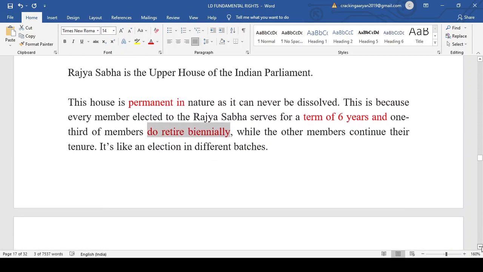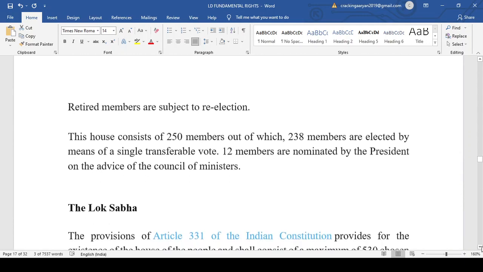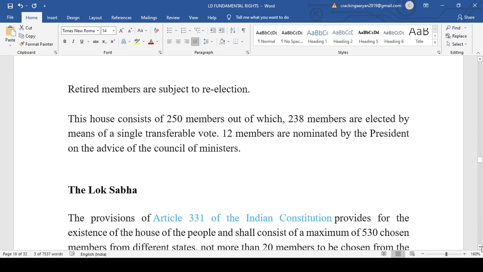So this is the upper house of the parliament, that is the Council of State, and it consists of 250 members, out of which 230 members are elected, and 12 members are nominated by the president on the advice of the Council of Ministers, those persons who are excellent in the field of law, science, literature, craft, or space. Take the recent example, the controversy of the former Chief Justice of India, Ranjan Gogoi. Ranjan Gogoi was appointed to the Rajya Sabha under this 12 nomination that is done by the president on the advice of the Council of Ministers.